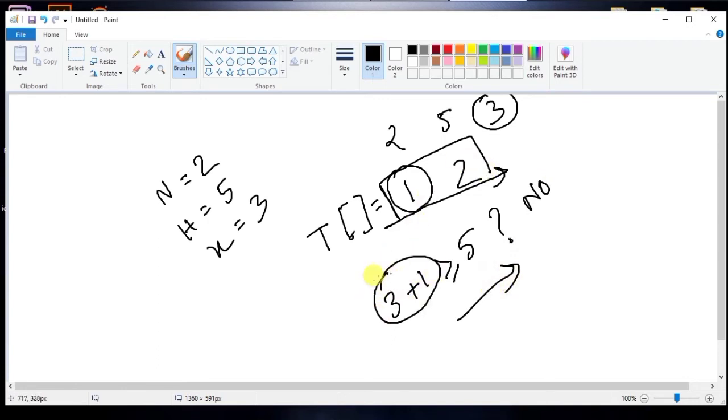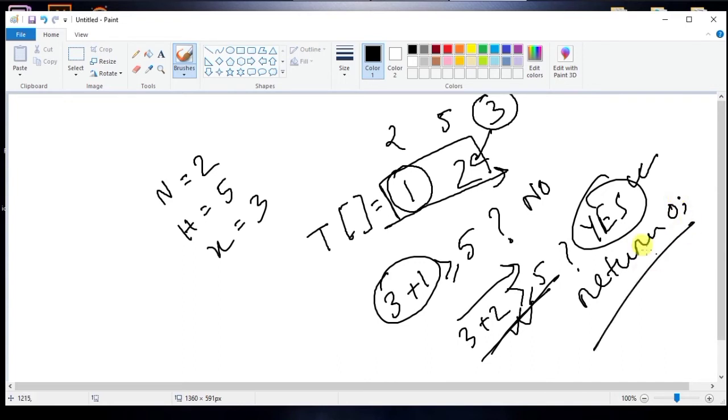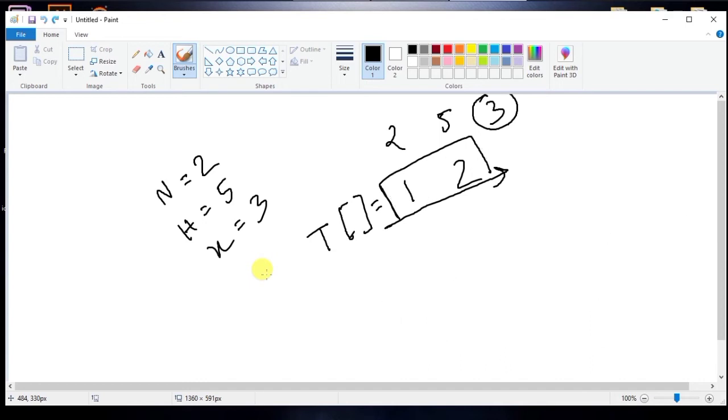We don't need to store this value. Then 3 plus 2, is it greater than or equal to 5? Yes. So we found this relation to be true at least once, and so we print yes, and we can just return. We don't need to continue anymore if we get one true equation. So this is it. This is problem A. Nothing left in this problem.